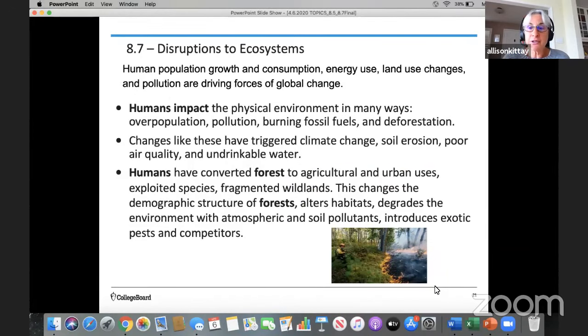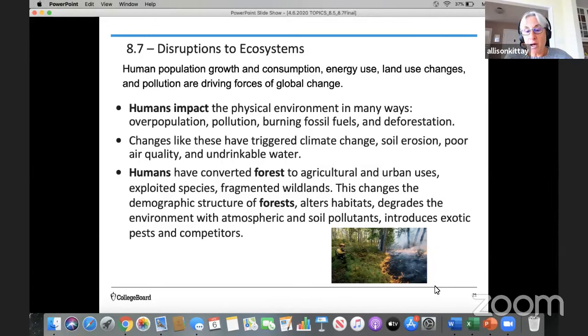So not just invasive species, but human populations can also impact the physical environment. So the way that we consume food, use energy, change the land, make pollution, these are all driving forces behind global ecosystem change. We do this in many ways, predominantly pollution, burning fossil fuels, and deforestation. And changes like these have triggered climate change, soil erosion, poor air quality, and undrinkable water.